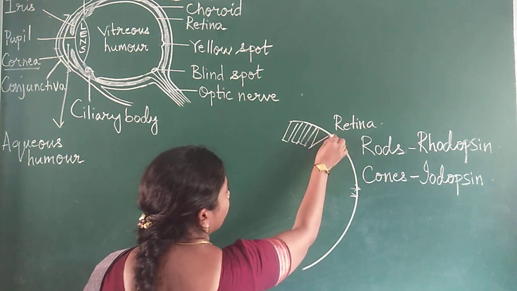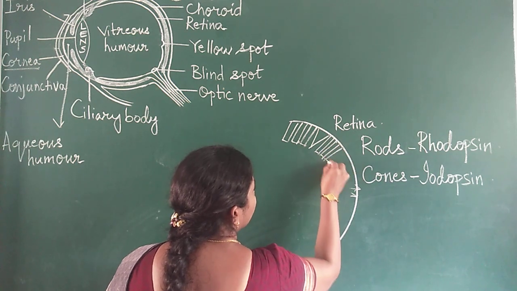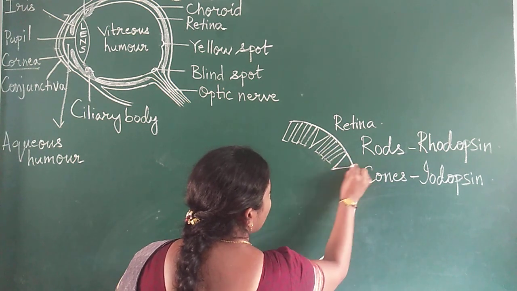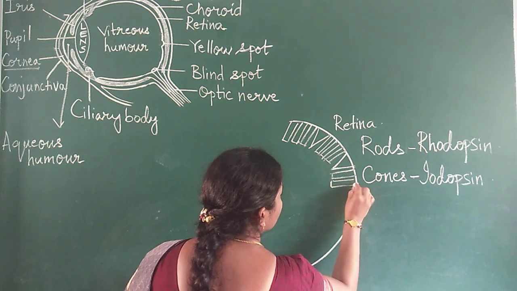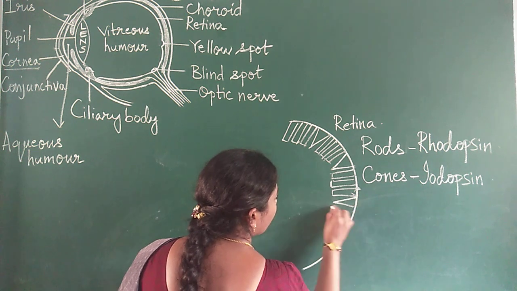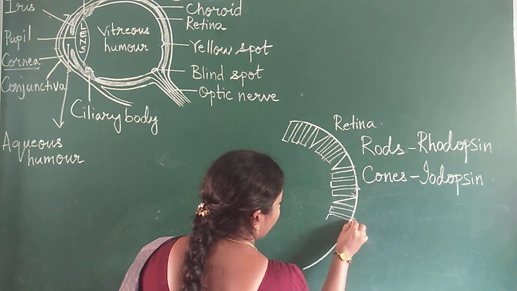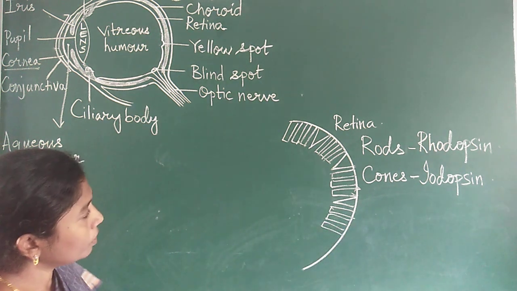These are the cones. What you can observe here is that rods are more in number compared to the cones. This is how the rods are on the retina.